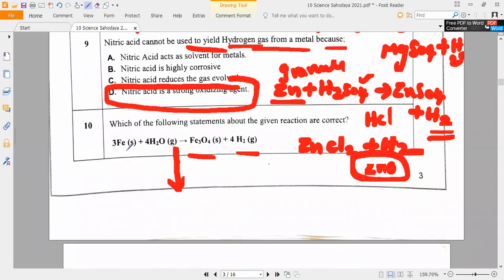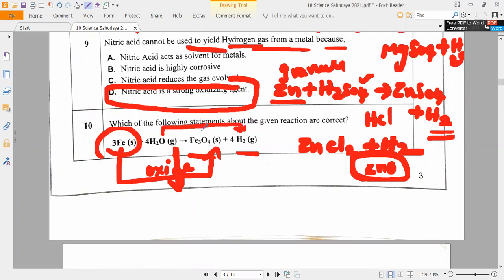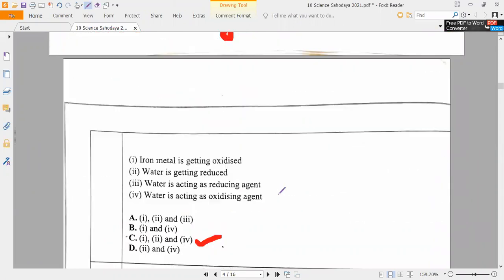As we know, iron is getting oxygen, so it is oxidized. Who is oxidized here? Iron is oxidized. Next, water is turning into hydrogen, so oxygen is removed and it is getting reduced. Now, water is acting as what? Here, an oxidizing agent. Yes or no? That's all. You can proceed based on that.